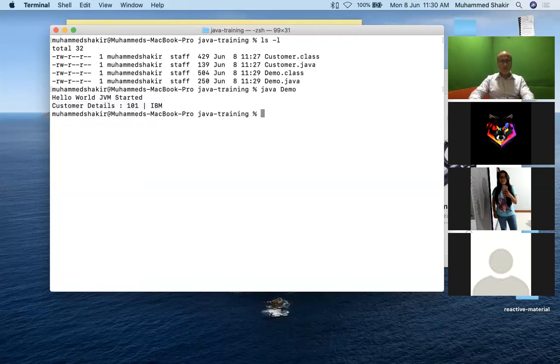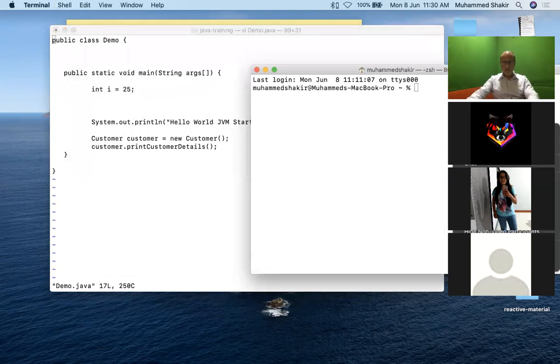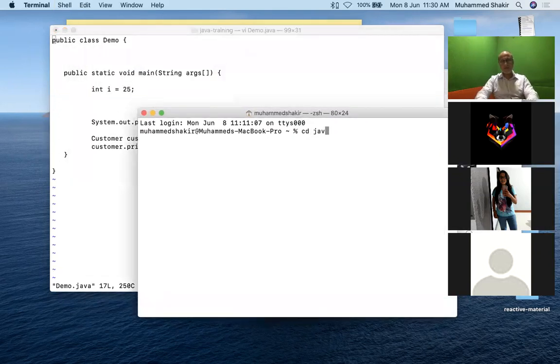So I've got hello world JVM. Where is this written? In the demo.java class. Where is customer details 101 IBM written? This is written in the customer class. Now what I'm going to do is, I'll say vi demo.java, right? See, this is the class, and I will open another terminal. In that other terminal, I'll say cd java-training, and then here I'll open that class, vi customer.java.